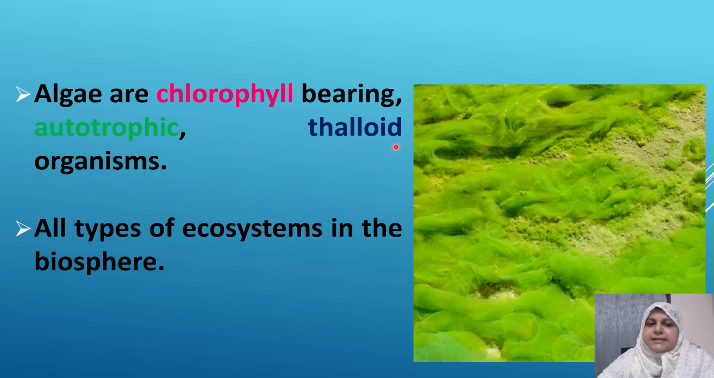The next thing is the thalloid organisms. What are thalloid organisms, or what is the thallus body? Those organisms in which there are no true roots, true leaves, and no true stem are known as thalloid organisms. So in case of algae, there is no true differentiation into roots, stems, or leaves. Okay.